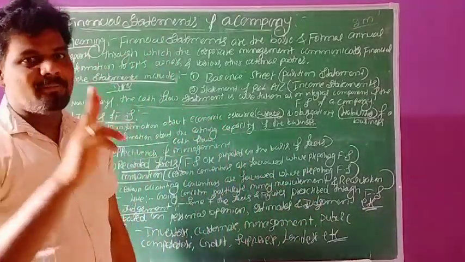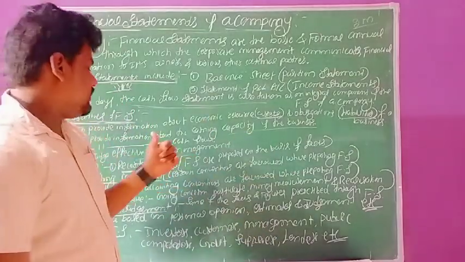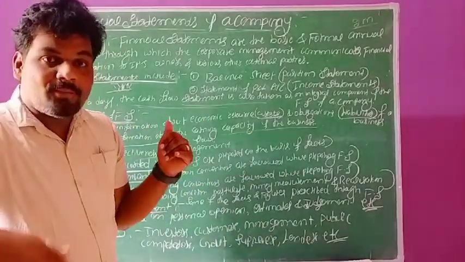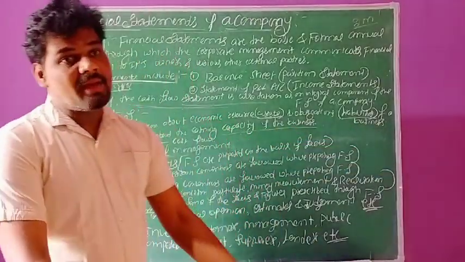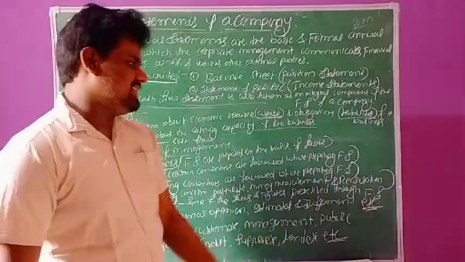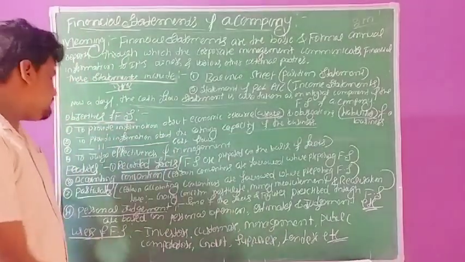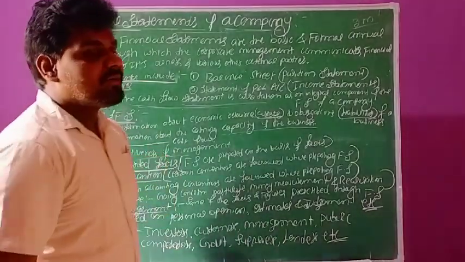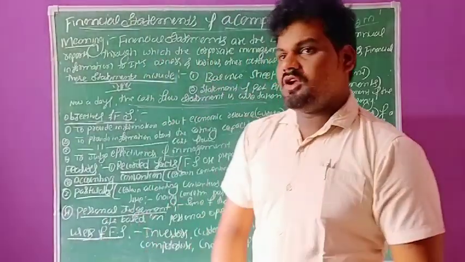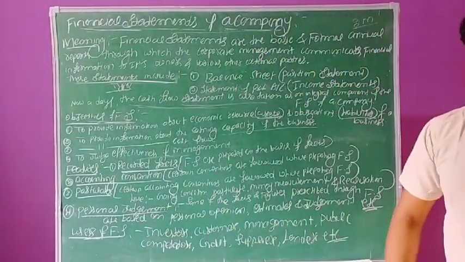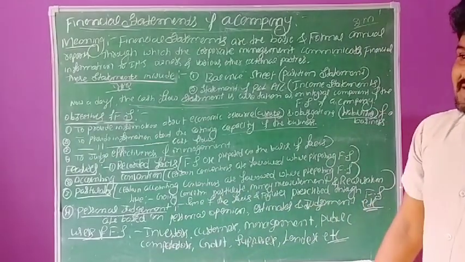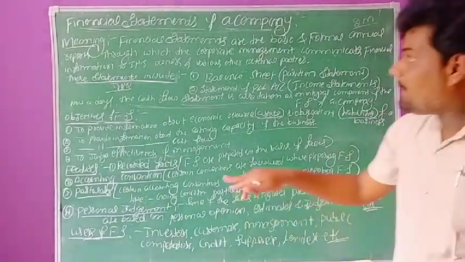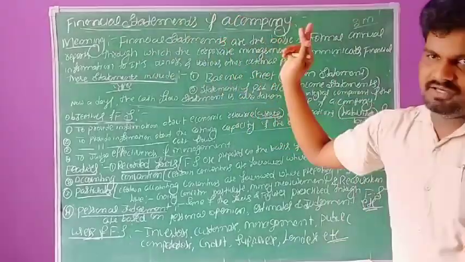This is a main important objective. What is the capacity of production of goods and services? The next one is to provide information about cash flows. How much amount has to be cash flow from the business. These things we can easily ascertain by preparing these financial statements.